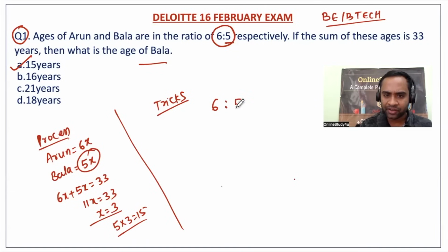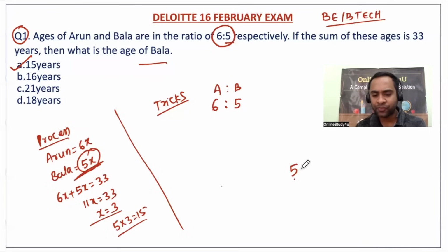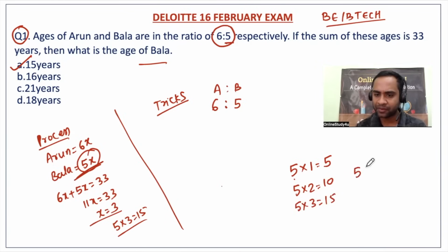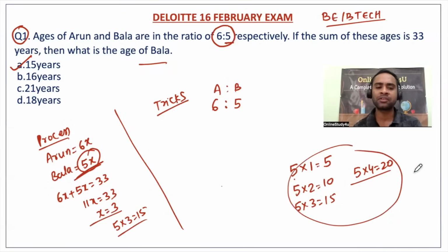So the age ratio of Arun and Bala is nothing but 6 is to 5. Now, friends, if you see 5x, Bala's age will always be a multiple of 5. See, x value is 1, Bala's age will be 5. X value is 2, Bala's age will be 10. X value is 3, Bala's age will be 15. X value is 4, Bala's age will be 20. So the age of Bala will always be a multiple of 5. And that's the reason I ticked the answer. There was only one option, which was nothing but 15 years, a multiple of 5.